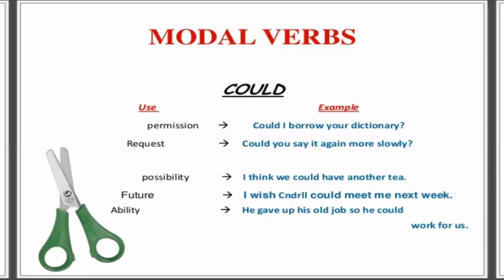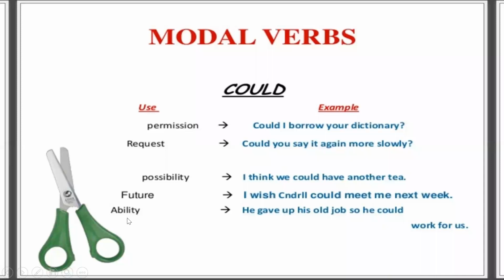Now moving to the past form of can, that is could. So it again goes in somewhat the same way. We use could to take permission, like, could I borrow your dictionary? Again for request: could you say it again more slowly? Like if you want someone to repeat something, you can say, could you say it again? Okay. I think we could have another tea. Again, it is about possibility. So the subject is saying that they could have another cup of tea.